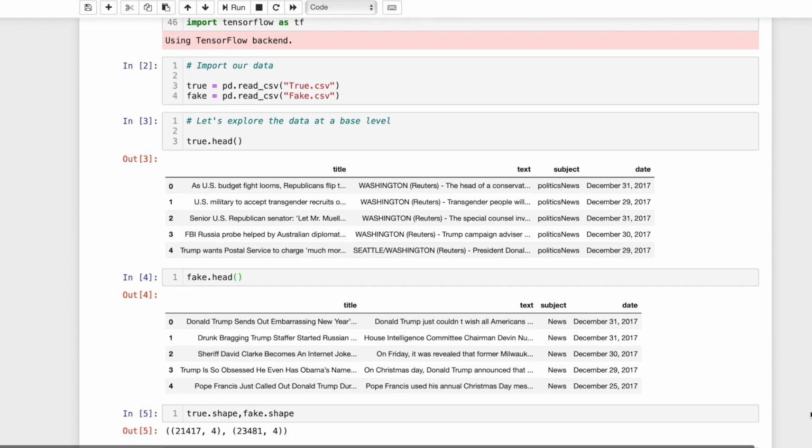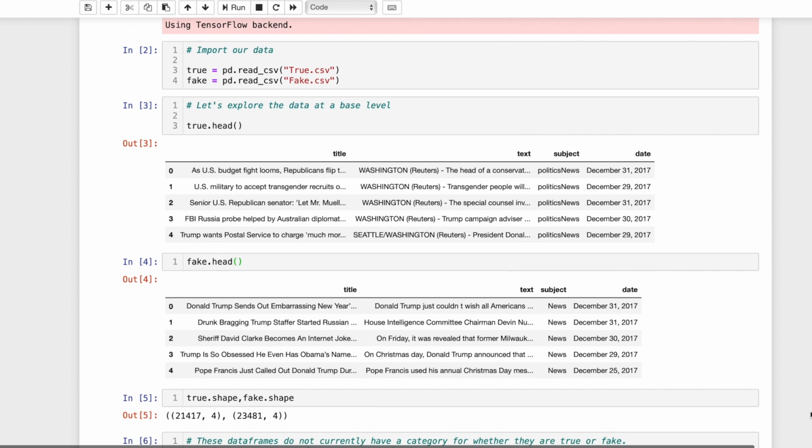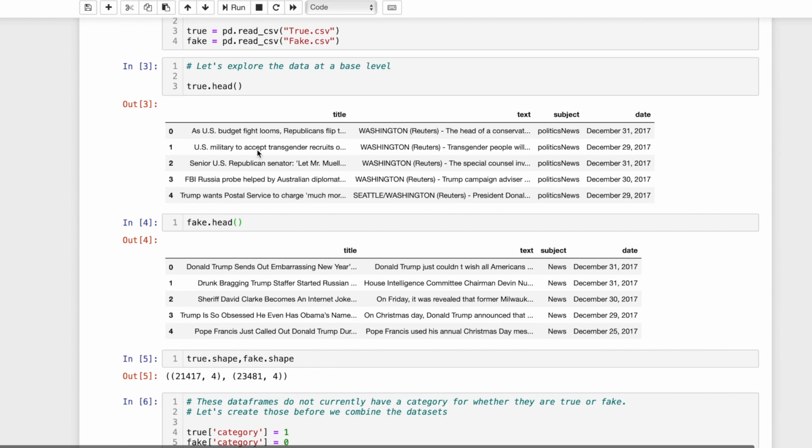From here, we bring in our data. We have a true and a fake CSV data set. Looking at the dot head here for both of them, they both have titles. They've got text for their articles themselves. They've got a subject, which is, I'm guessing, some sort of category, whether it's political or sports or something like that. And then they have a date from when the article came out.